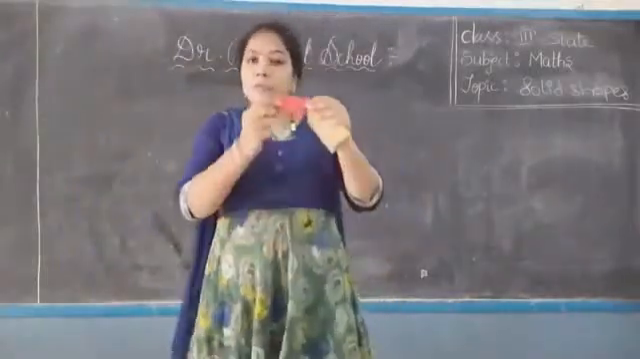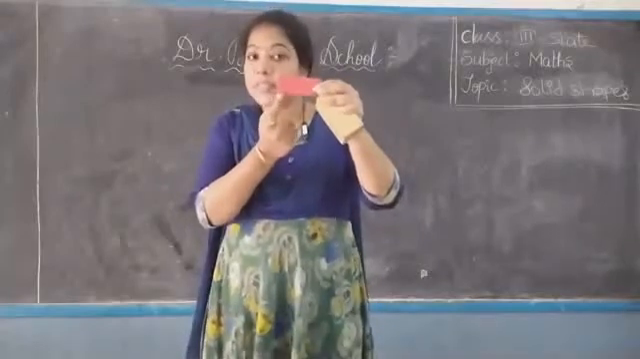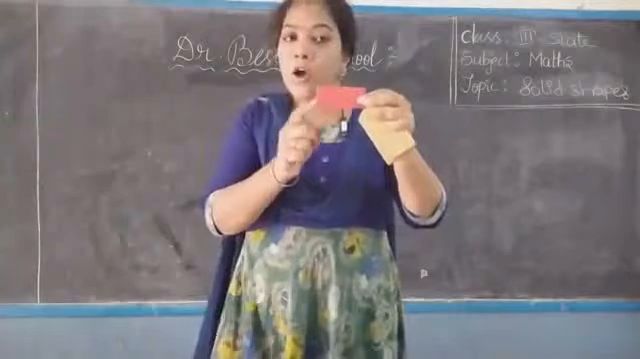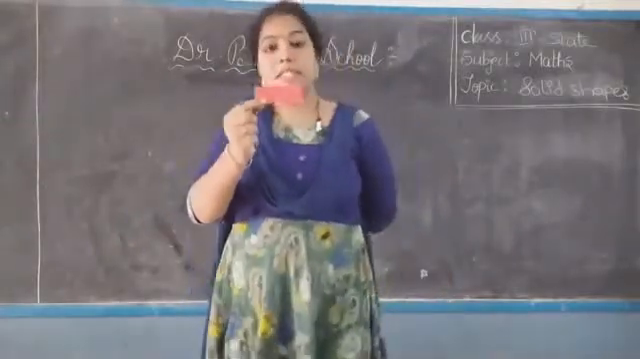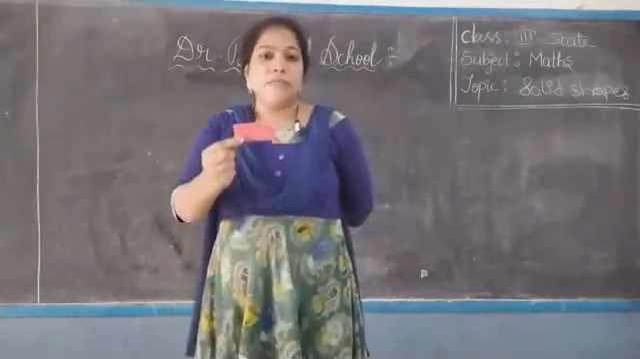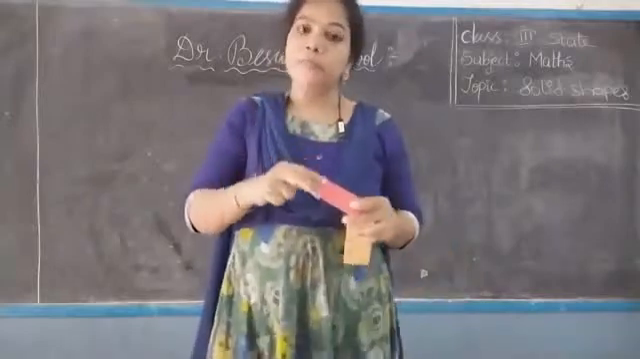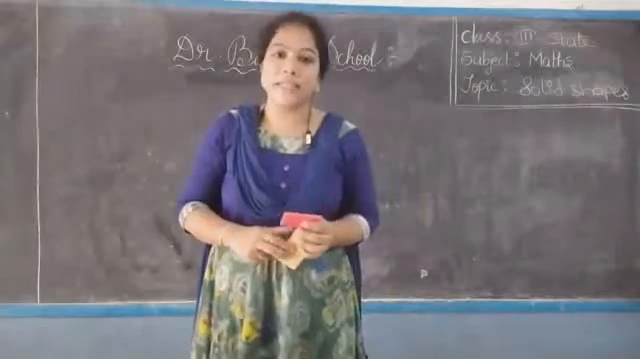See, the figures which have only two dimensions, this is the length and this is the breadth. How many dimensions does this figure have? Only two dimensions. This type of figure is called a 2D figure. The figures which have two dimensions only are called two-dimensional figures.